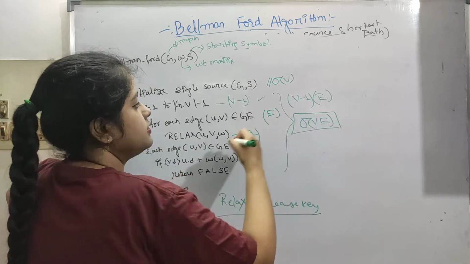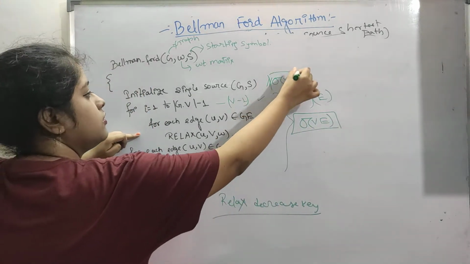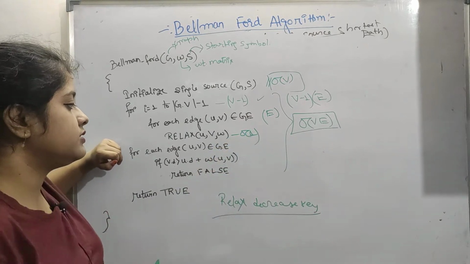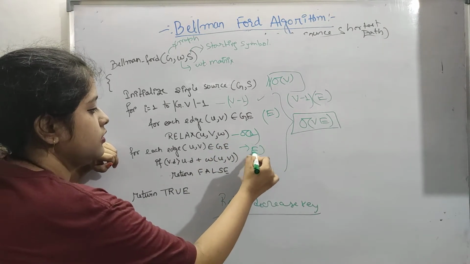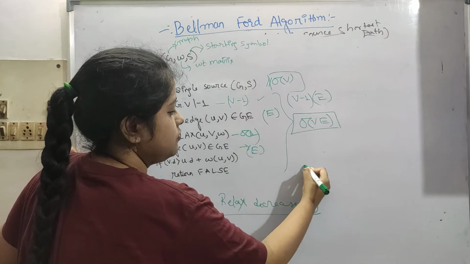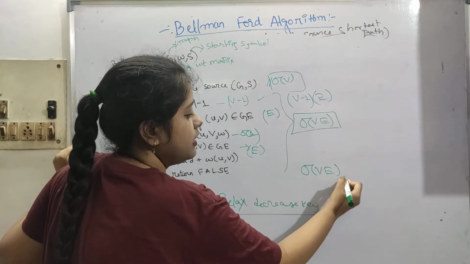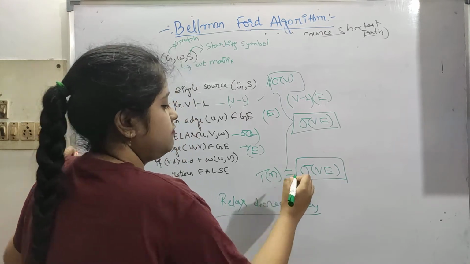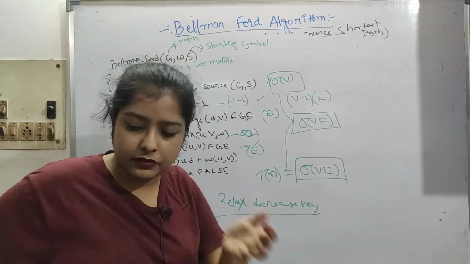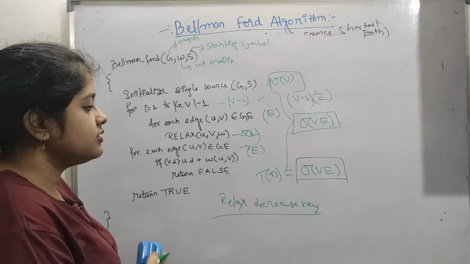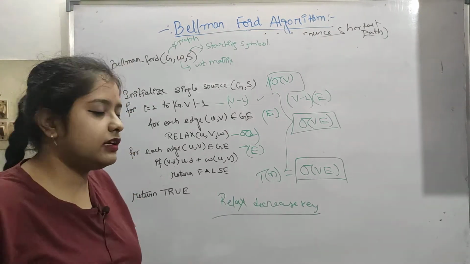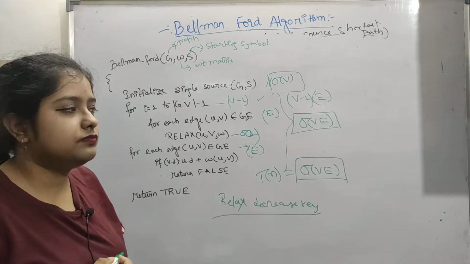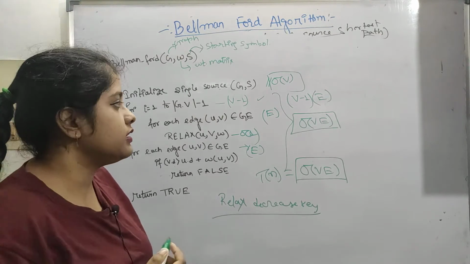This part is order of VE, this is order of E, and this is a simple complexity, and this is E. So the total, the highest, will be order of VE. So this is our time complexity. The time complexity of Bellman-Ford is order of VE. This is greater than our previous one, that is Dijkstra's algorithm. Now let's see an example, then we will move on to our last algorithm of greedy.